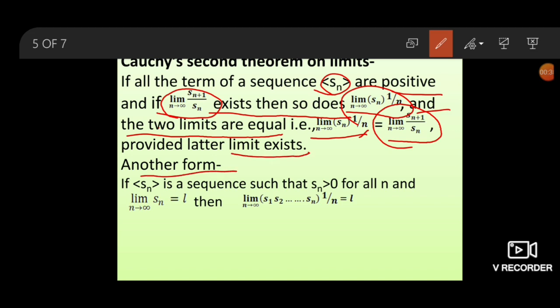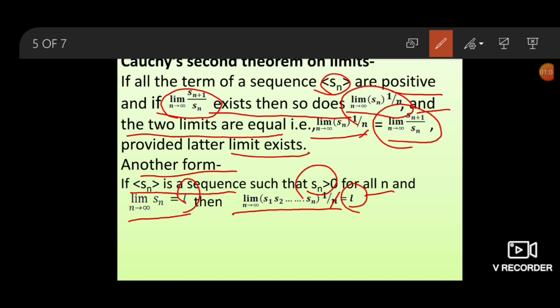Another form. If Sn is a sequence such that Sn is greater than 0 for all n and limit n goes to infinity Sn converges and has limit L, then limit n goes to infinity (S1 S2 ... Sn) to the power 1 by n also converges and has limit L.